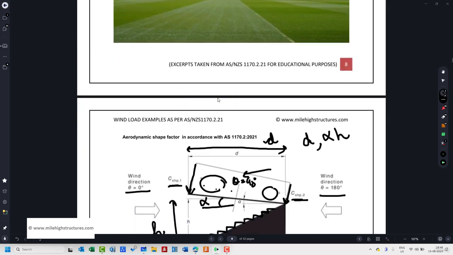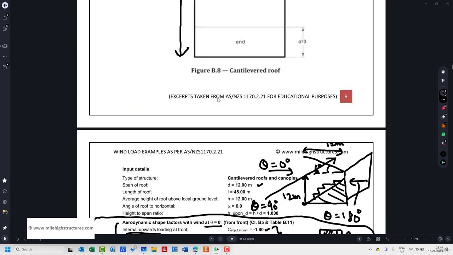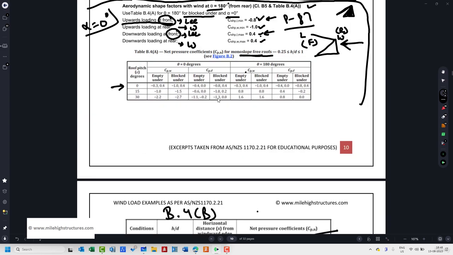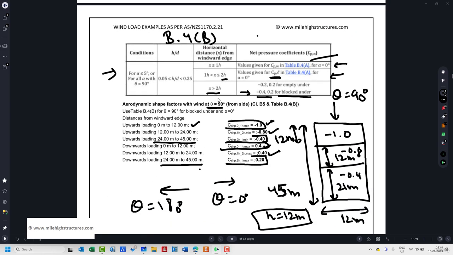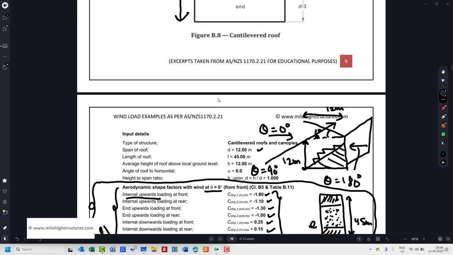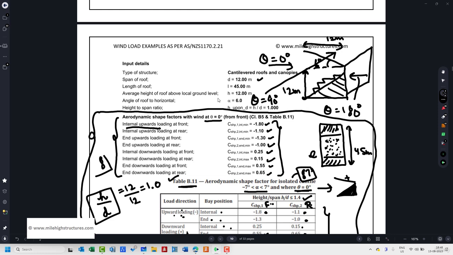So I hope the concept is now clear to you, how we can calculate the static aerodynamic shape coefficient for cantilevered roofs and canopies. Now in the next lecture we shall learn how we can calculate the dynamic response for cantilever spans greater than 15-meter span.